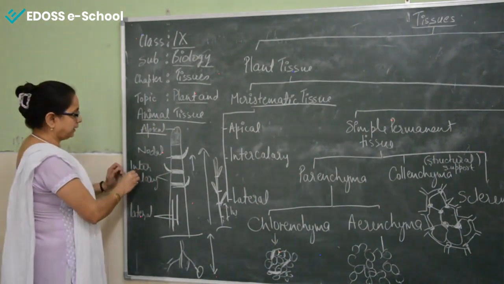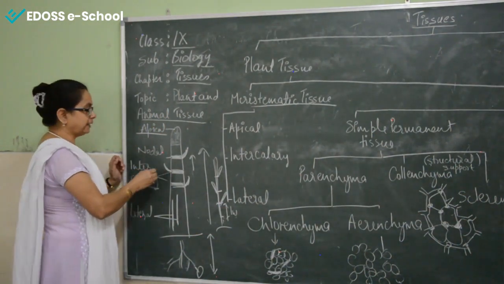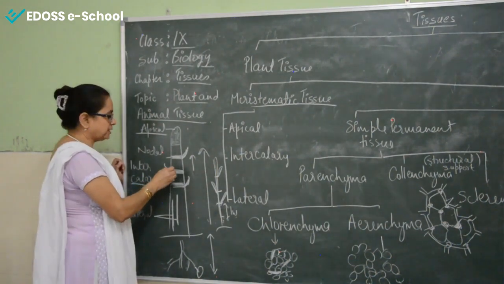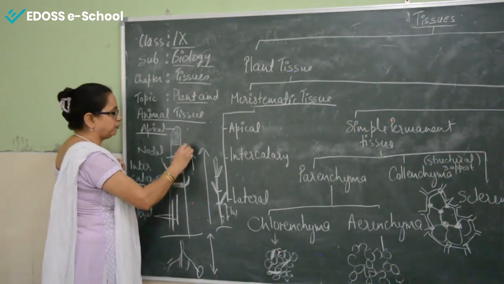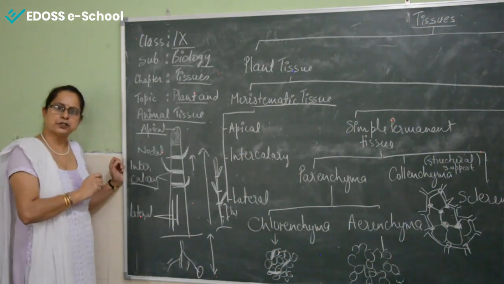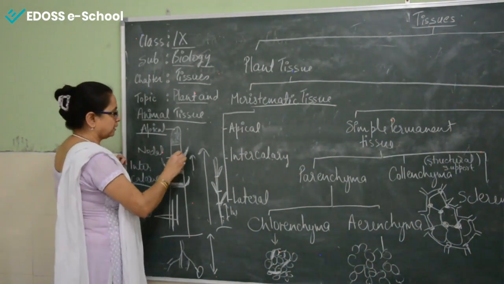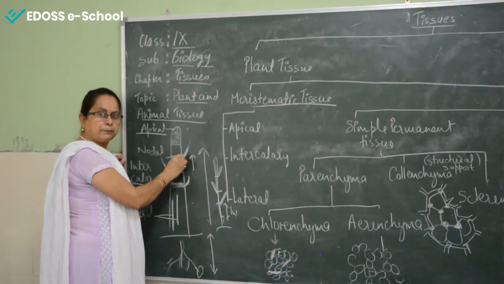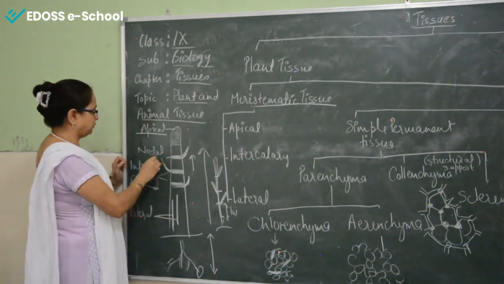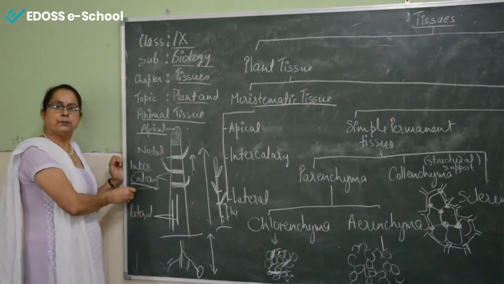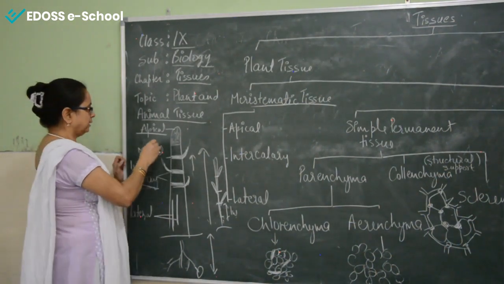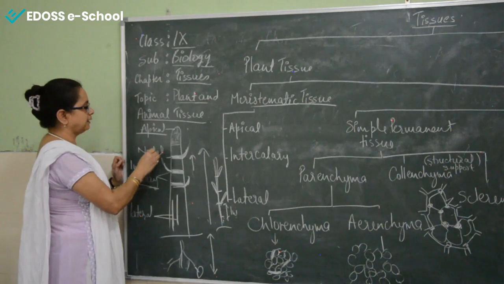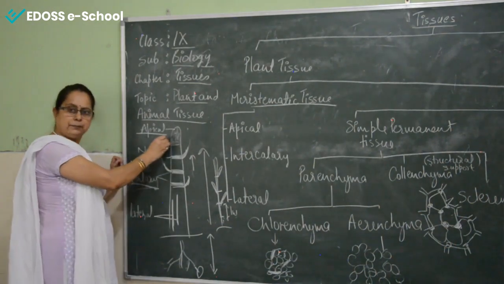Now, the intercalary meristem is present at the nodal part, because new leaves or new branches have to come from this nodal section. So the development of such leaves, branches or twigs of the plant is all because of the activity of the intercalary meristem. Actually, intercalary meristem is a left-behind part of the apical meristem.